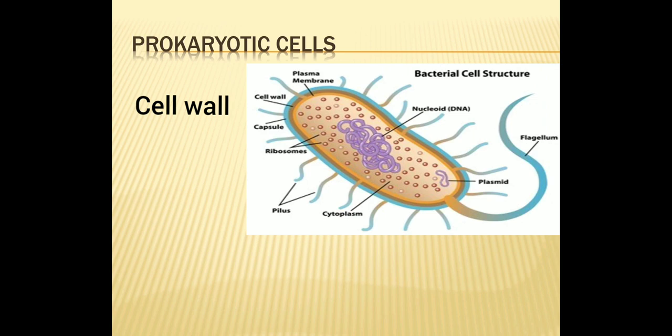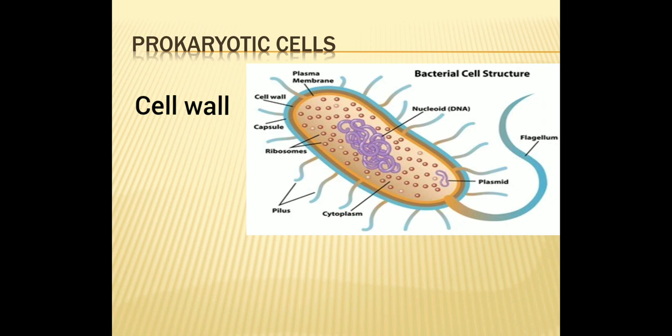Gram positive bacteria are those bacteria which get stained by using gram stain, and those which do not stain by gram staining are considered gram negative bacteria. So if it is positive, the cell wall is made up of peptidoglycan, and if it is negative, the cell wall is made up of murein.